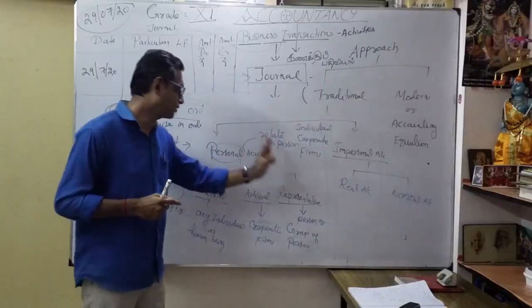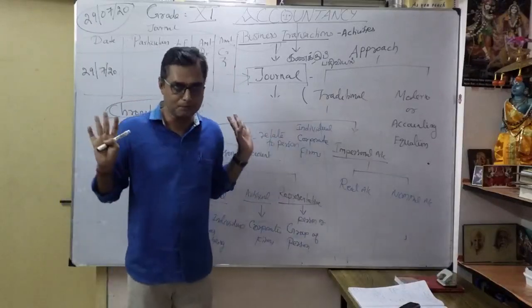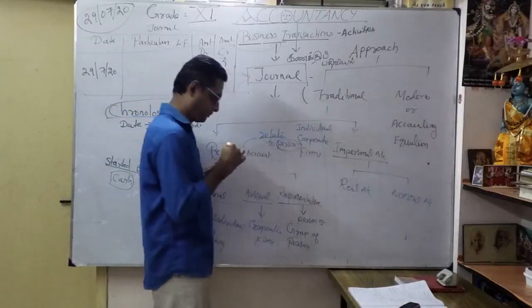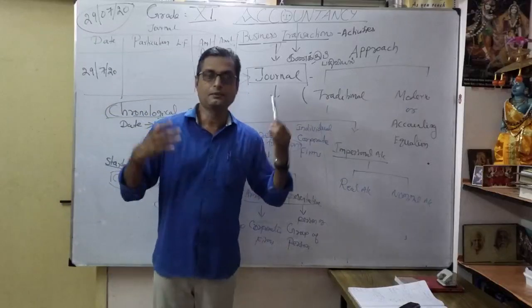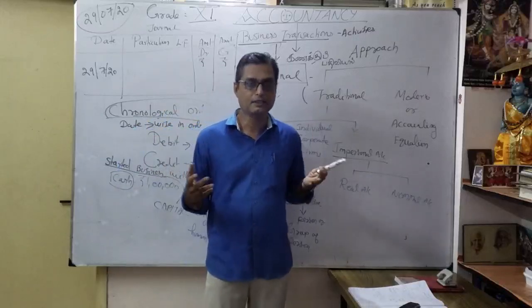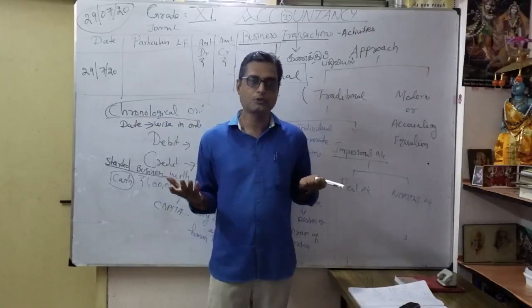That's the idea of the personal account. What do you mean by personal account? It's related to persons, simple. That's right, related to persons. Any name, any individual, correct? Maybe Ramesh or Suresh or Vasantan Co, Vivek Limited, Reliance Company, correct? Any name of the company, so Zomato, like that, correct?